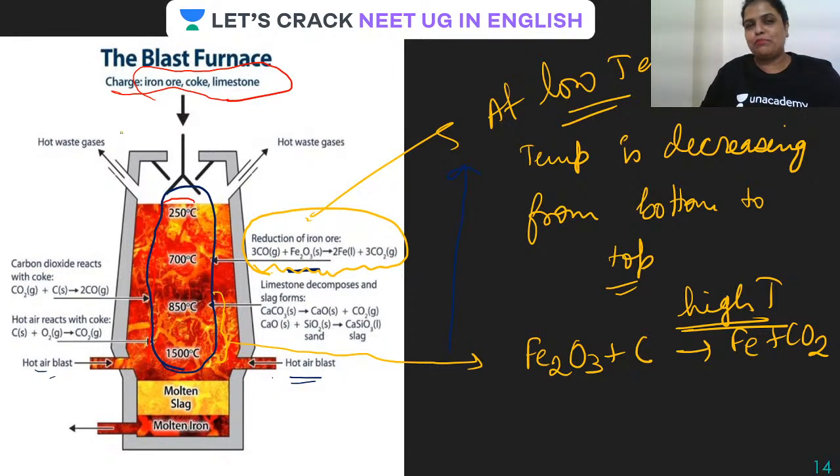Because when I simply say carbon, it used to happen in my class that they ask, ma'am, diamond or graphite. See, guys, the very point of metallurgy is to make it extremely economical, isn't it? So don't talk about diamond or graphite here. So what do we use? Yes, we use coke. Okay. So guys, just to make it thermodynamically feasible, at higher temperature we can see that Fe2O3 is getting reduced to Fe by heating it with coke. So I hope it is clear.